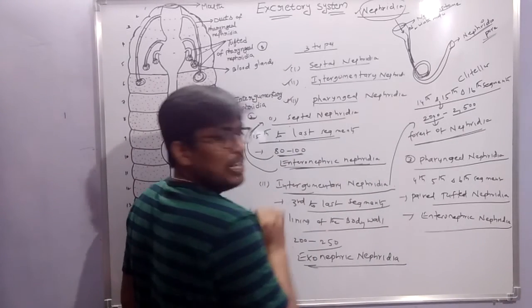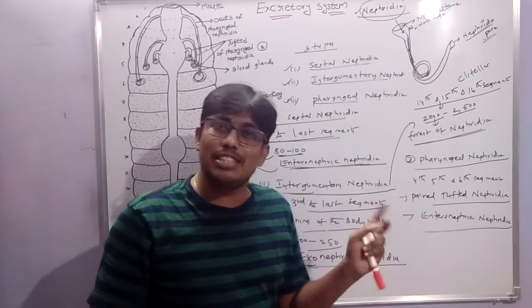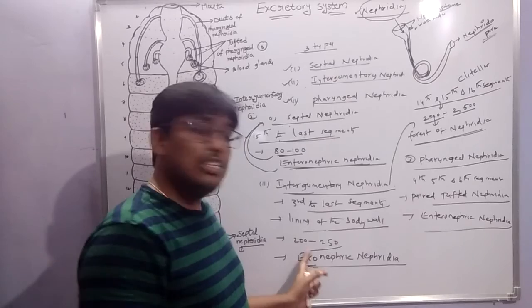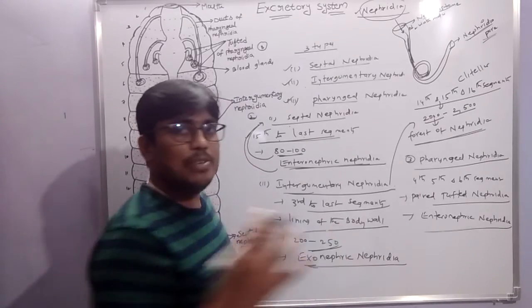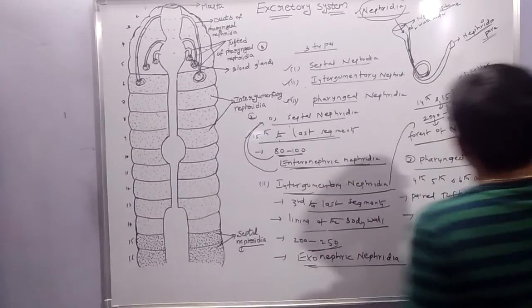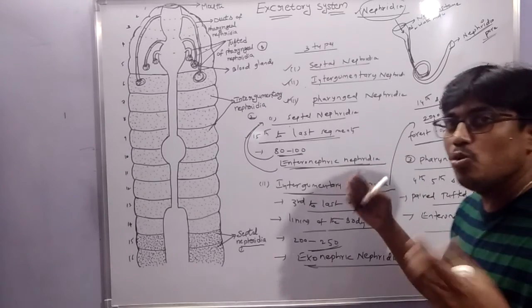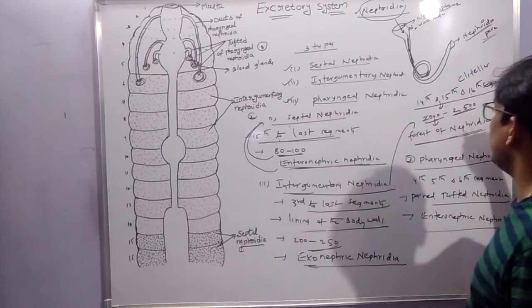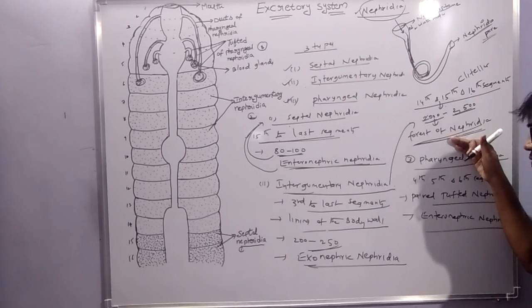Next one is integumentary nephridia. Integumentary nephridia are present from the third to the last segments, attached to the lining of the body wall. Each segment contains 200 to 250, except the clitellar region. In the 14th, 15th and 16th segments, integumentary nephridia are more in number. How many? 2000 to 2500 are present. So this type of nephridia is called the forest of nephridia.